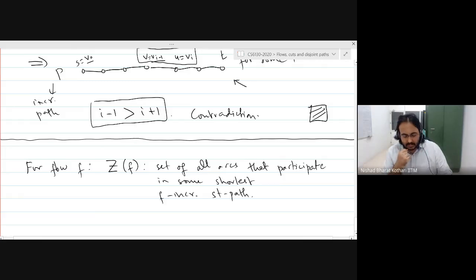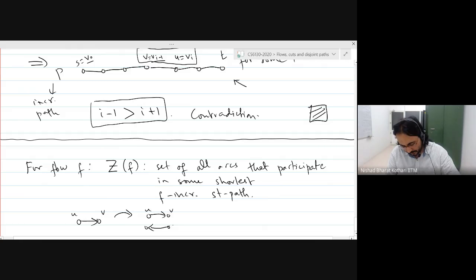So these are the arcs of the original digraph. These are not the arcs of the auxiliary digraph, but they will be related to arcs in the auxiliary digraph, because we know how the auxiliary digraph is constructed. Although they are arcs in the original digraph, you also have to keep in mind that they may induce arcs in the auxiliary digraph. In particular, if there was an arc from U to V in the original digraph, it could either become U to V in the auxiliary digraph, or it could also become V to U in the auxiliary digraph.